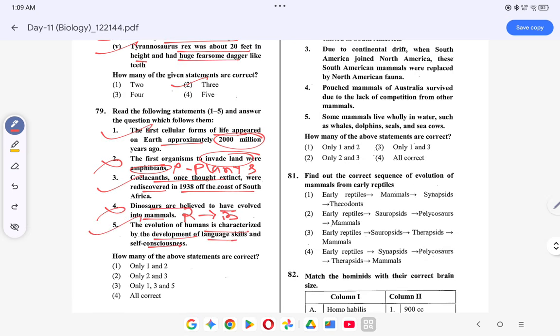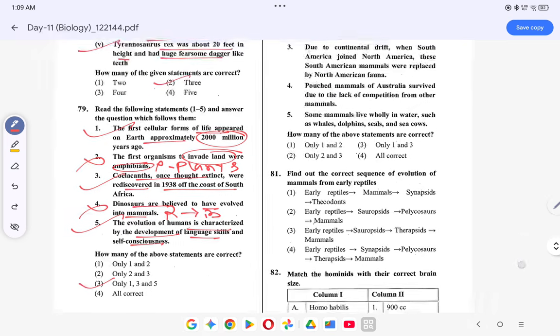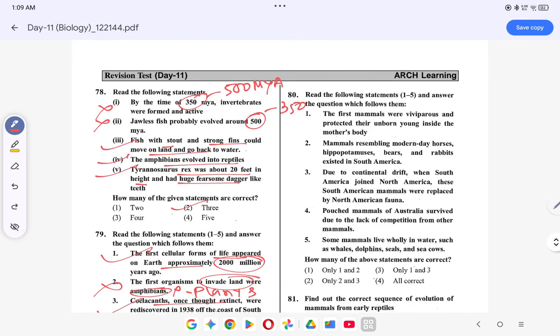So which one of them is correct? 3. Only 1, 3 and 5. Coming to the next question. Question number 80. The first mammals were viviparous and protected their unborn young inside the mother's body.